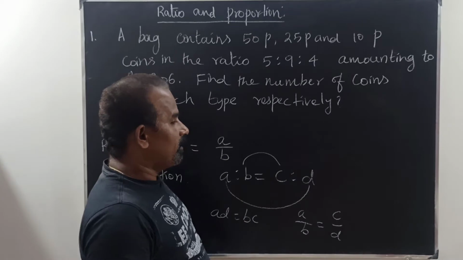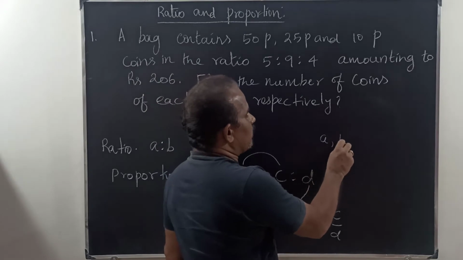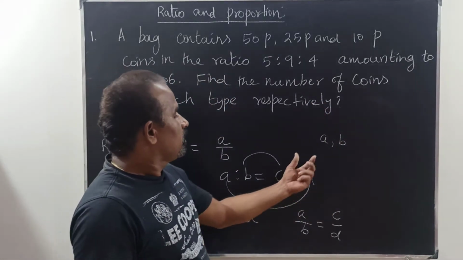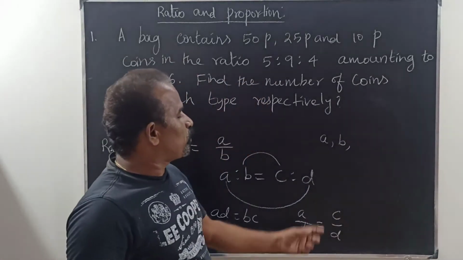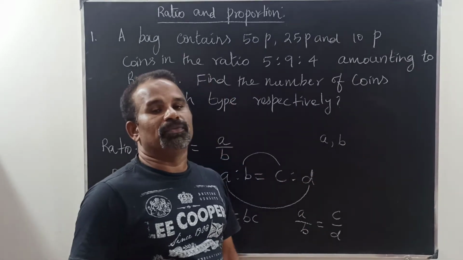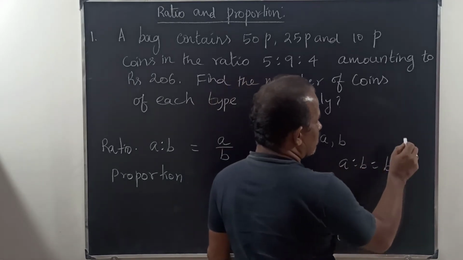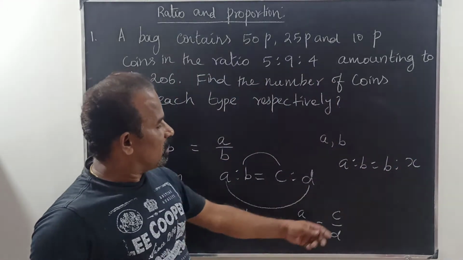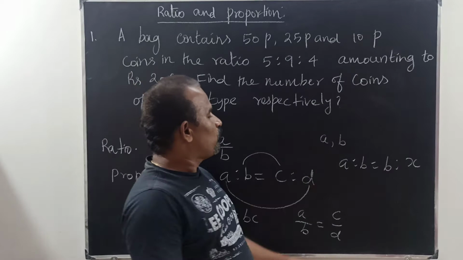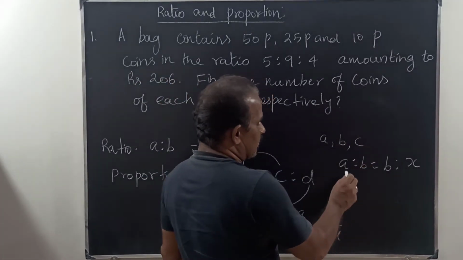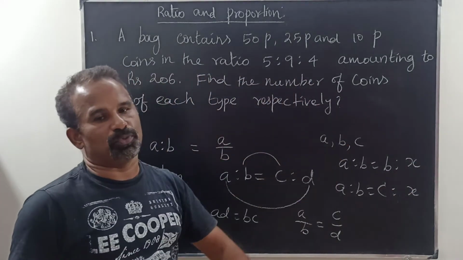Then third proportion. Suppose A and B are given. Find the third proportion of A and B, in the sense A is to B is equal to B is to X. Therefore this X is the third proportion. Fourth proportion in the sense A is to B is equal to C is to X. This is called the fourth proportion.